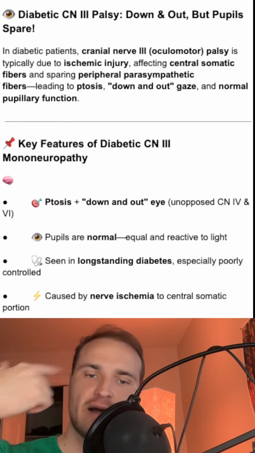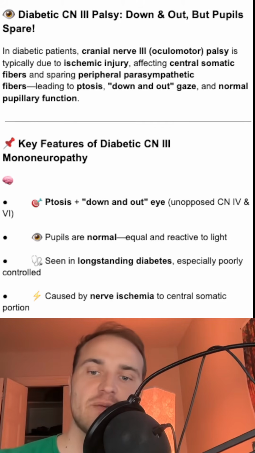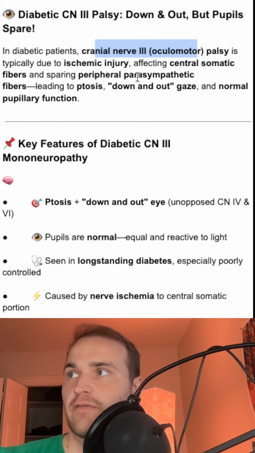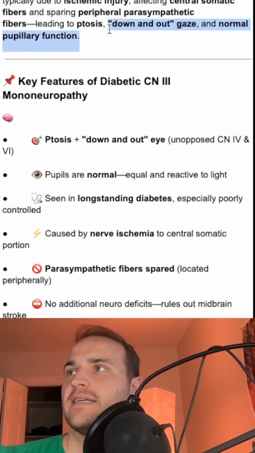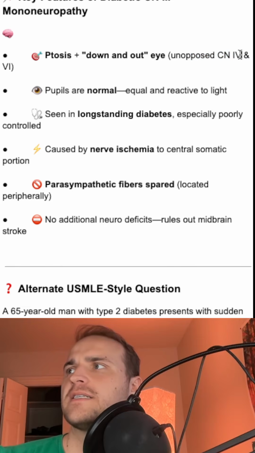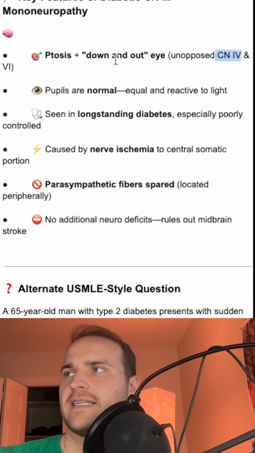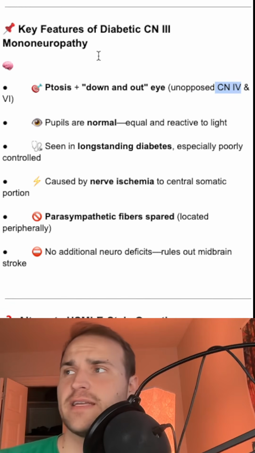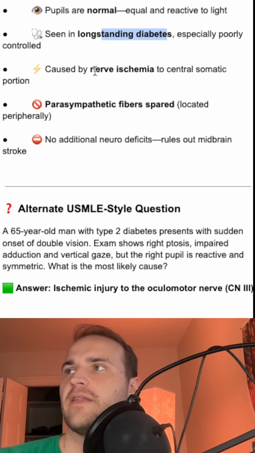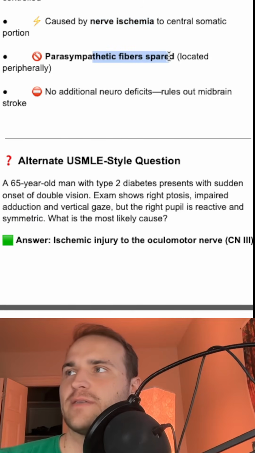And so if the eye is down and out, but the pupil still reacts, then diabetes is the culprit. All right, so in diabetic patients, cranial 3, you really got to watch out for this. You have that down and out gaze and normal pupillary function. Okay, so ptosis, down and out, you're unopposed, cranial nerve 4 and 6, and 3 isn't working. Pupils are normal and long-standing diabetes. Okay, then it's going to make us think of nerve ischemia, and parasympathetic fibers are going to be spared because